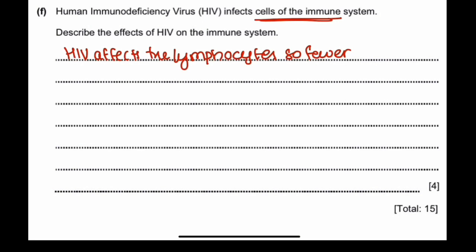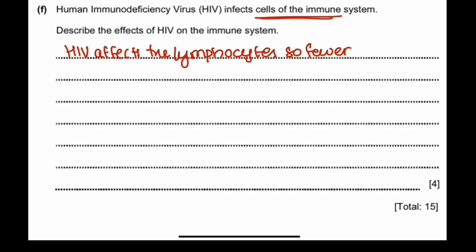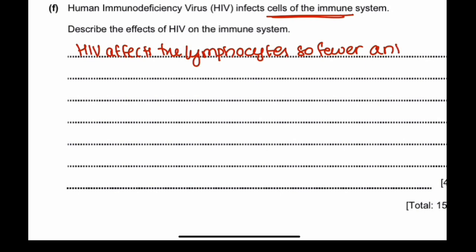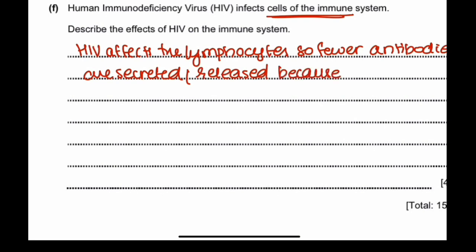So because of this, there are fewer antibodies. Sorry about that. What is the function of lymphocytes? Lymphocytes secrete antibodies, which help in gaining immunity against a pathogen. So when the lymphocytes are affected, fewer antibodies are secreted, released or basically produced. Any word should be fine.